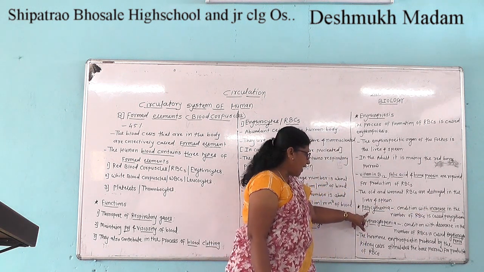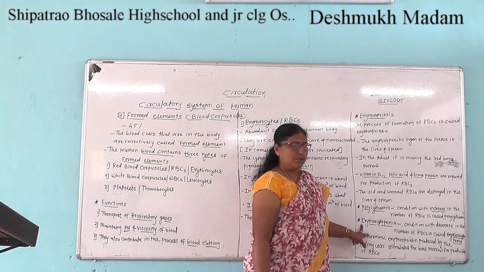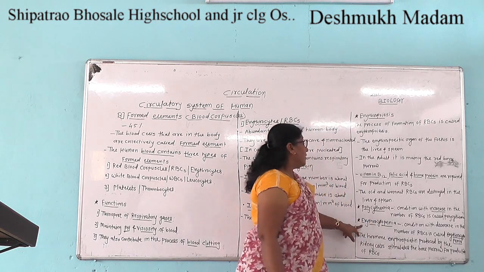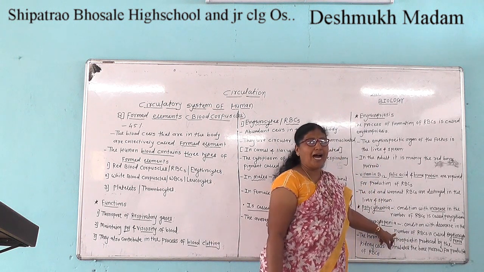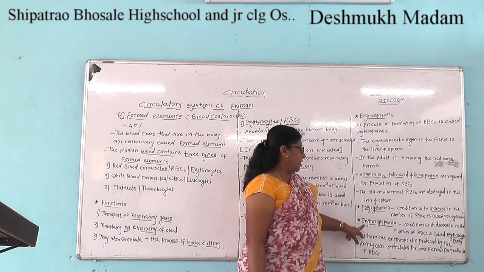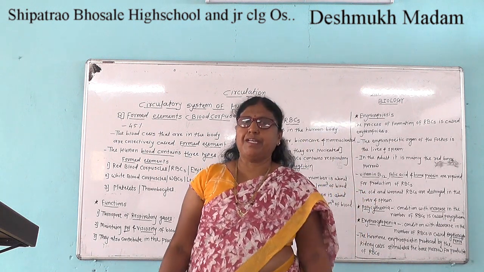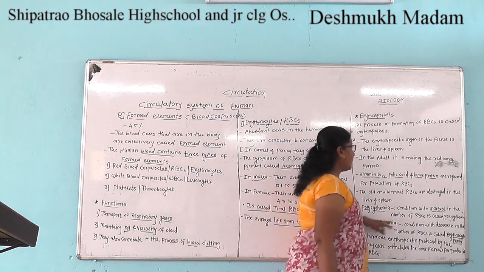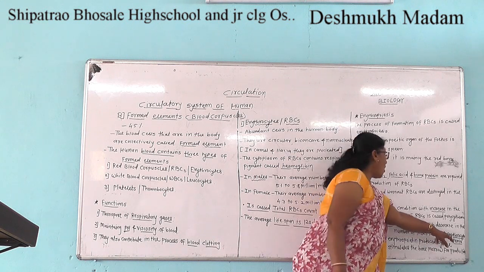The second condition is erythrocytopenia. What is erythrocytopenia? Erythrocytopenia is a condition with a decrease in the number of RBCs.